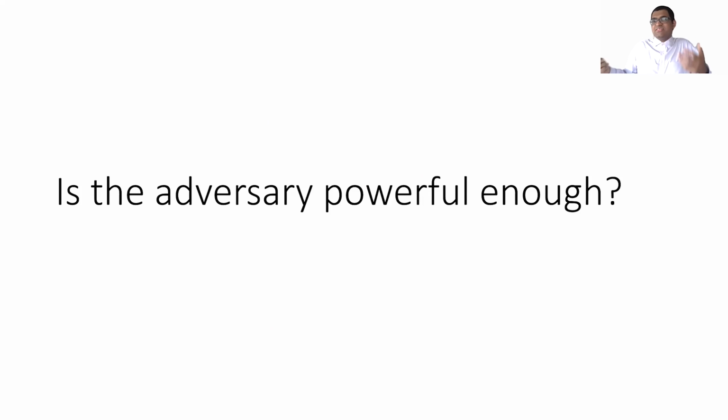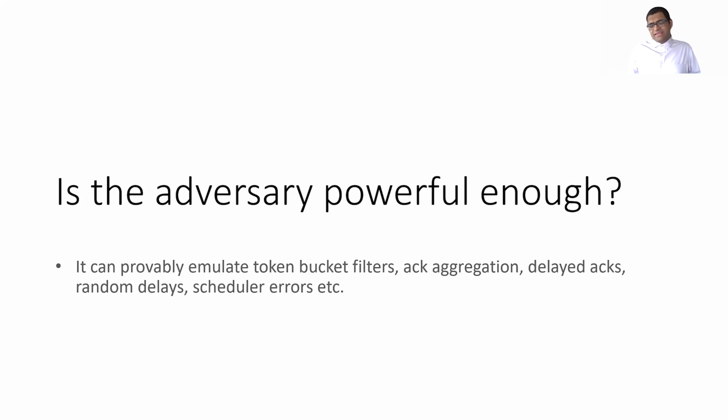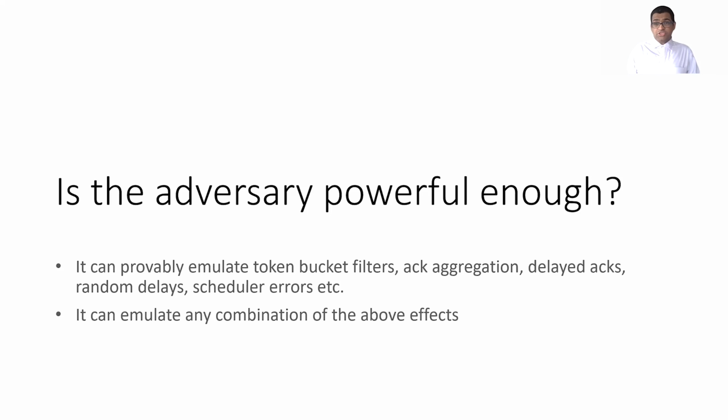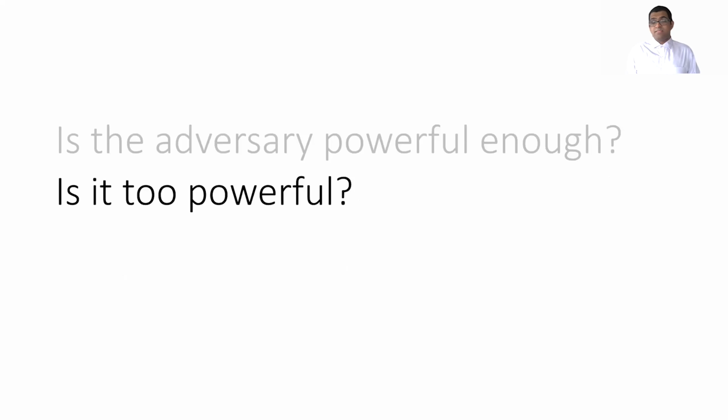Now, we need to answer, is the adversary powerful enough? Well, yes, because we prove that it can emulate token bucket filters, ACK aggregation, delayed acknowledgements, random delays, scalar errors, etc. We also prove that if it can emulate A and B, then it can also emulate a composition of these two phenomena. Is it too powerful?